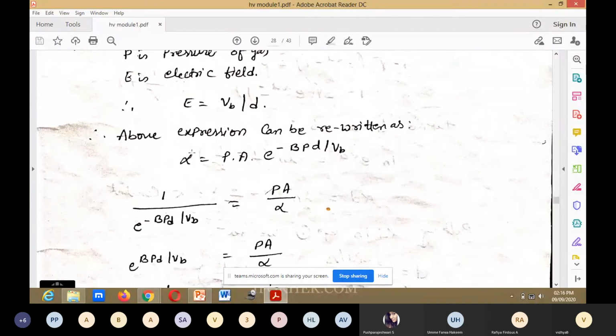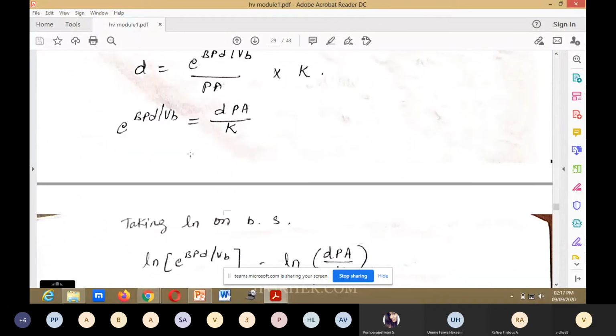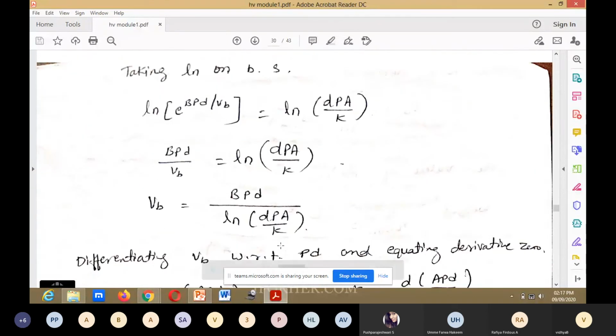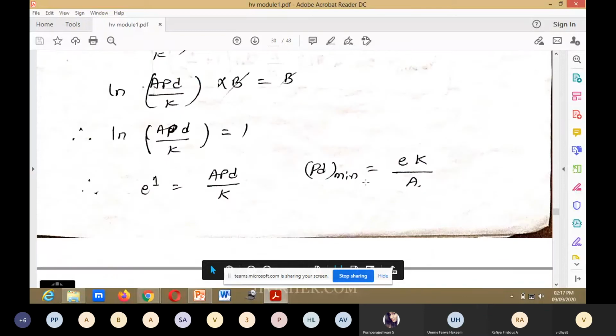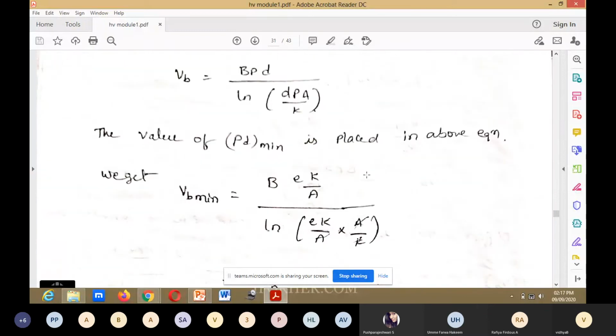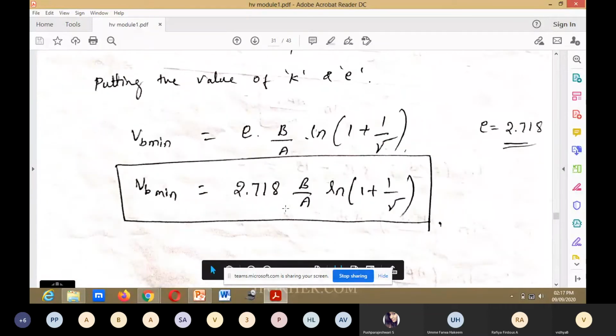We will consider the VB minimum and find out the equation for VB, and next we will find out PD minimum. After finding PD minimum, we will find out the VB minimum. This is Paschen's law.